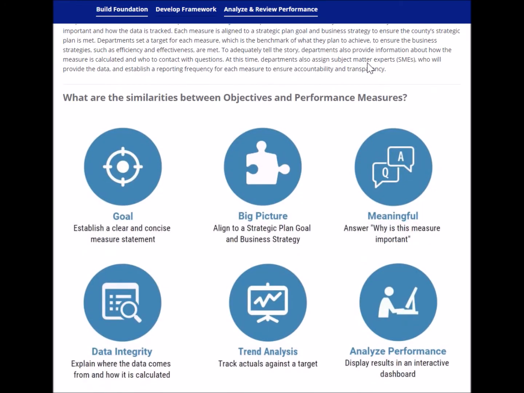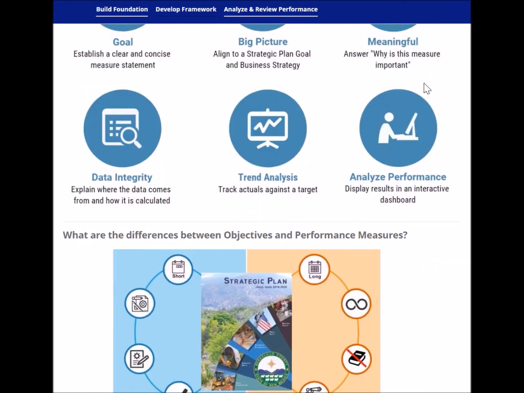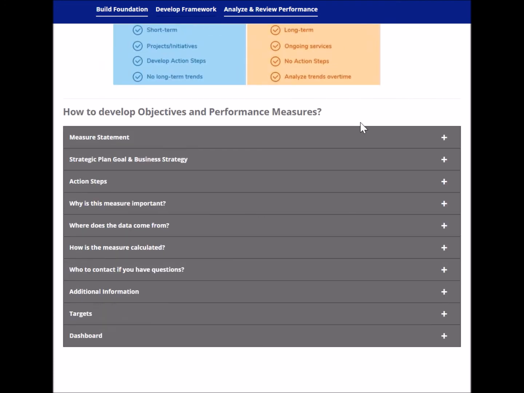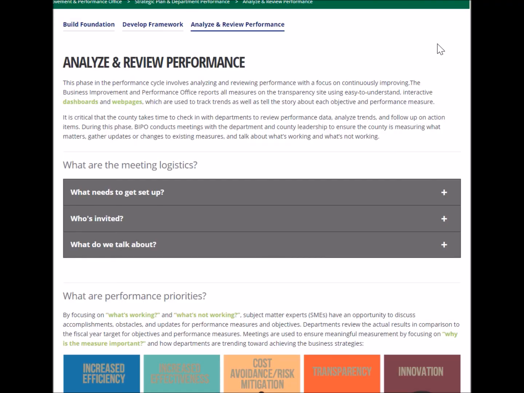Here we go through the similarities between objectives and performance measures. We look at some of their differences, and we walk through the instructions on how to build a performance measure or an objective. The last phase in the process is the Analyze and Review Performance page.